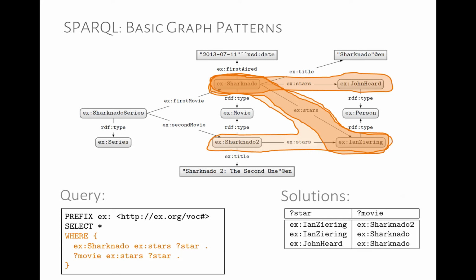So this is the basis of SPARQL. This is the key concept, this idea of basic graph patterns. We can have two triple patterns, three triple patterns, four triple patterns, and intuitively, in a relational database setting, what we're doing is computing joins between the common variables of these triple patterns. It's completely equivalent to joins, or if we look at it from a graph perspective, it's equivalent to graph homomorphisms. Okay.